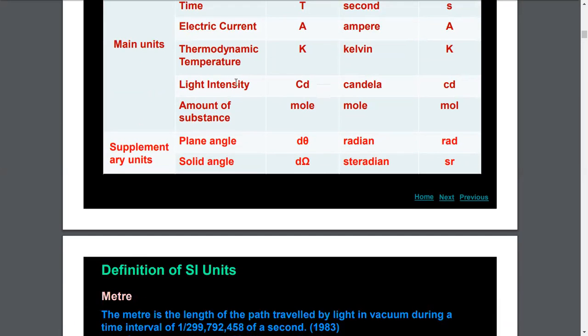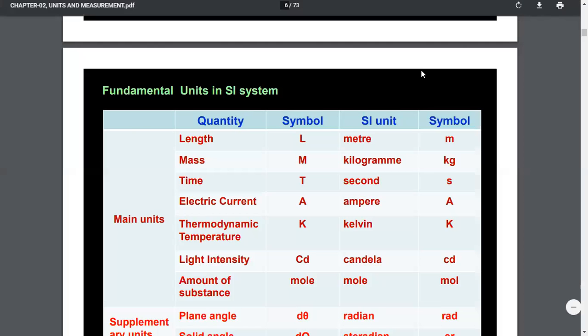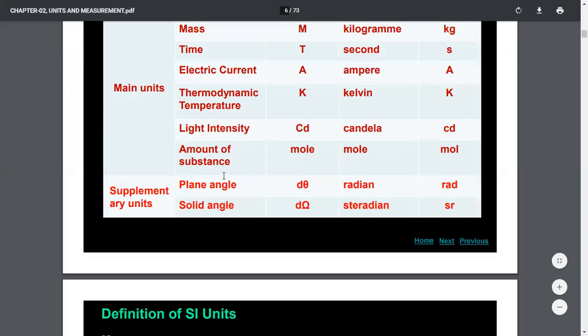Next, luminous intensity or intensity of light has the symbol CD, that is capital C and small d, because Candela was a scientist. Now amount of substance is symbolically denoted as MOLE.